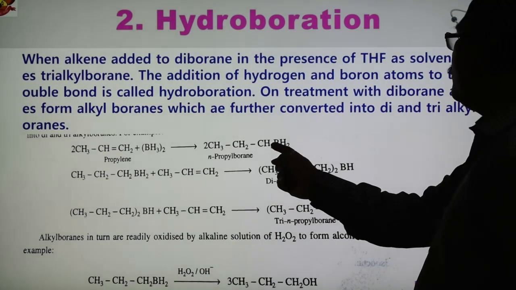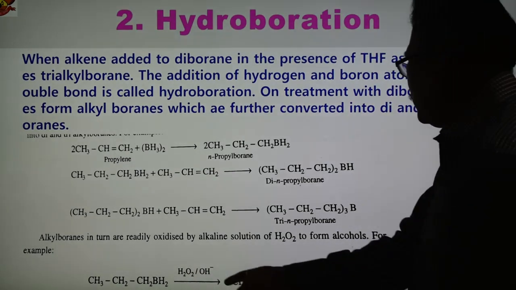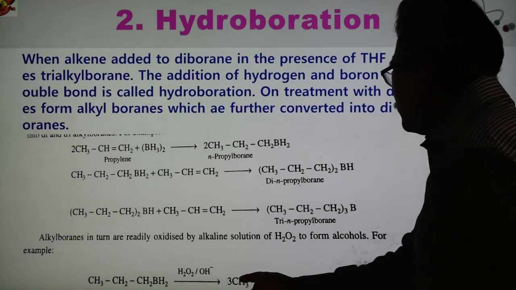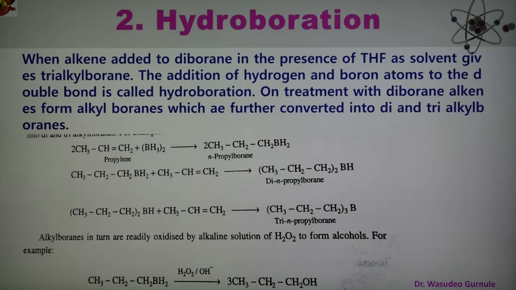So this compound, n-propyl borane, undergoes oxidation with H2O2 in presence of OH minus. So what is this? CH2OH, primary alcohol we get. So we obtain the alcohol from the alkene. When alkene reacts with diborane, finally after oxidation we get the alcohol. So this is known as hydroboration, addition of hydrogen and boron to the alkene. This is the second important reaction, hydroboration.